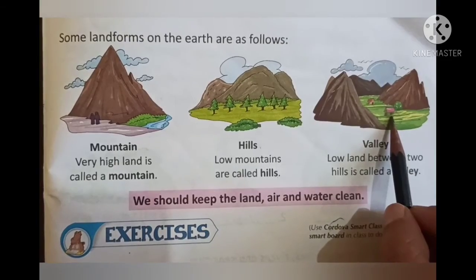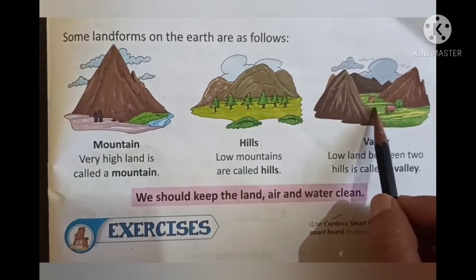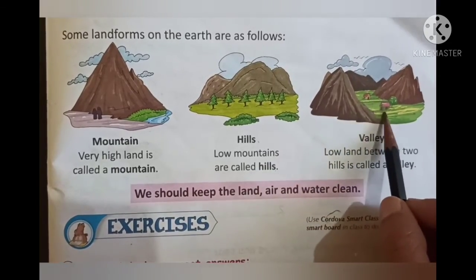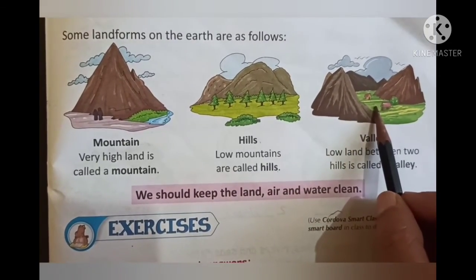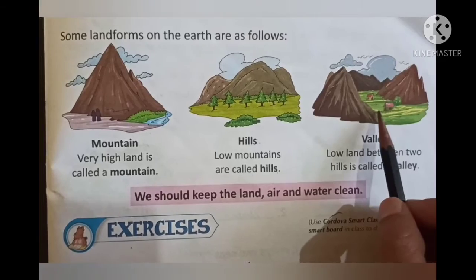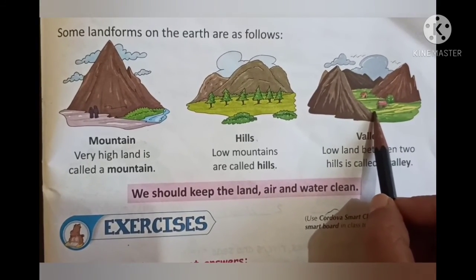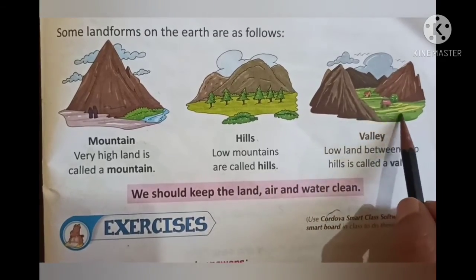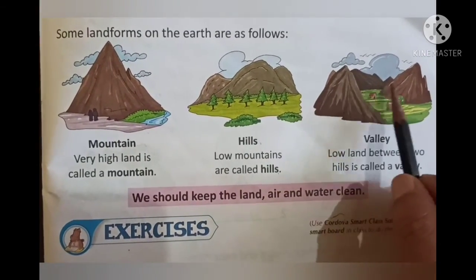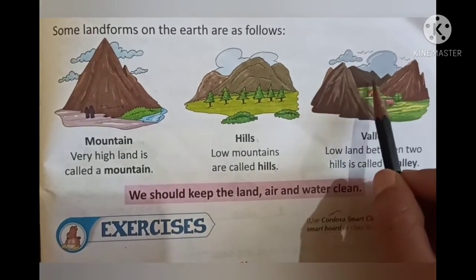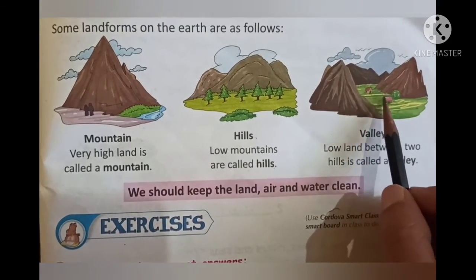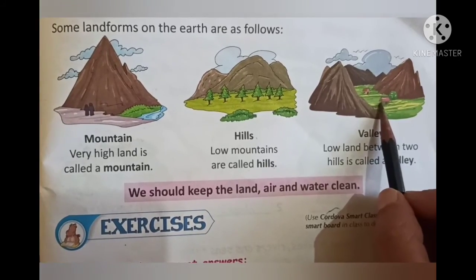And here you can see a valley. This green area which you can see between these two mountains is called the valley. Low land between two hills is called a valley. In Marathi we call it Dari. So this green area which you can see between these two hills, we can find this low lying area, the green part. This is called the valley.